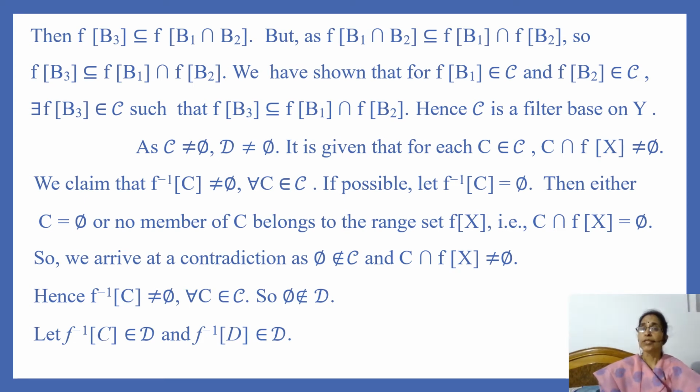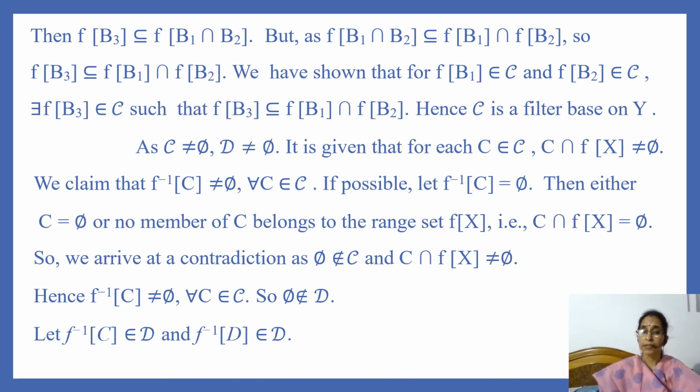So we have shown that for F image of B1 in C and for F image of B2 in C, there exists F image of B3 in C such that F image of B3 is contained in F image of B1 intersection F image of B2. We have shown the second condition of a filter base is satisfied. We have shown that the intersection of any two members of C contains a member of C. Hence, C is a filter base on Y.